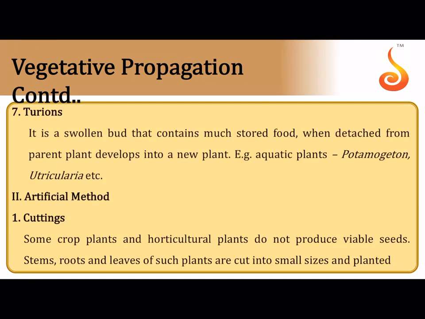And then you have turion. A turion is also a bud which is mostly seen only in aquatic plants. So remember, these are also buds. You know that a bud develops mostly at the axil of the main axis as well as the branch. And this bud is usually found in aquatic plants like Potamogeton and Utricularia or bladderwort.